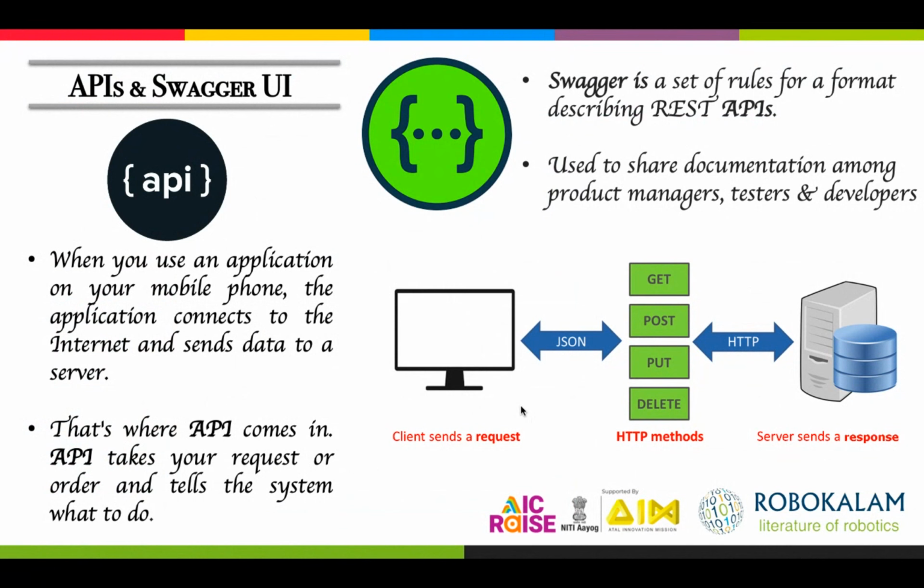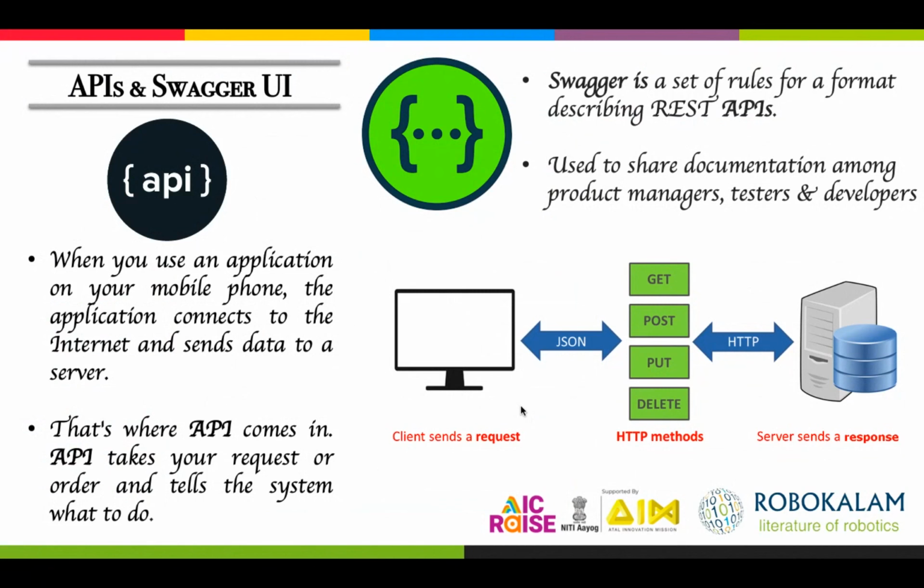Suppose whenever you are using Google Maps and searching for a location, let's say I'm searching for Hyderabad. That means I am making a request to a backend API. Once the request is made, it needs to get processed, and it will show you the location of Hyderabad on your map. So this is how things work. Today the world is running in and around APIs completely. If you want to build anything, you should have an API for it at the backend.